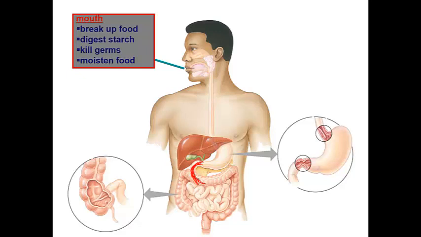The duodenum has three things opening into it. The first one is the link from the liver. The second one is the link from the pancreas, the yellowish part that exists here. The third one is the entrance, or the end of the stomach. So this one is the small intestine.